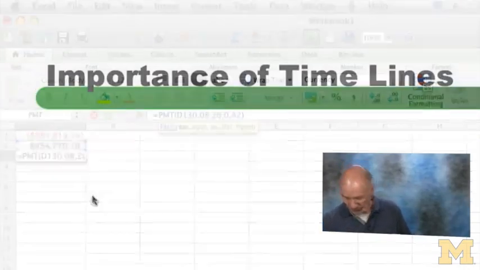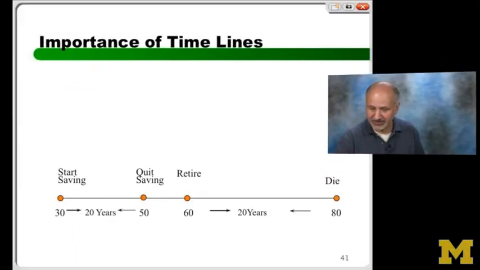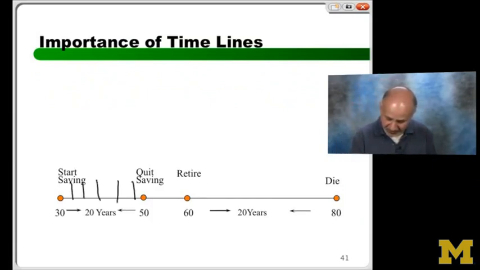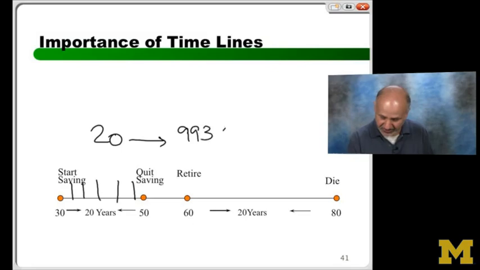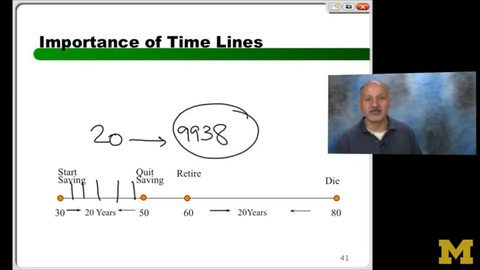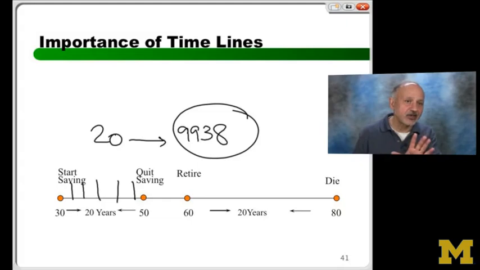So here comes the final. I'm sure you're relieved by now, but how much would I save every year for the next 20 years? It's 9938. Look at the awesomeness of this. In this case, the awesomeness of finance is helping you. It's actually really not, because it's time value of money. But I am saving only $10,000. How many times? 20 times.